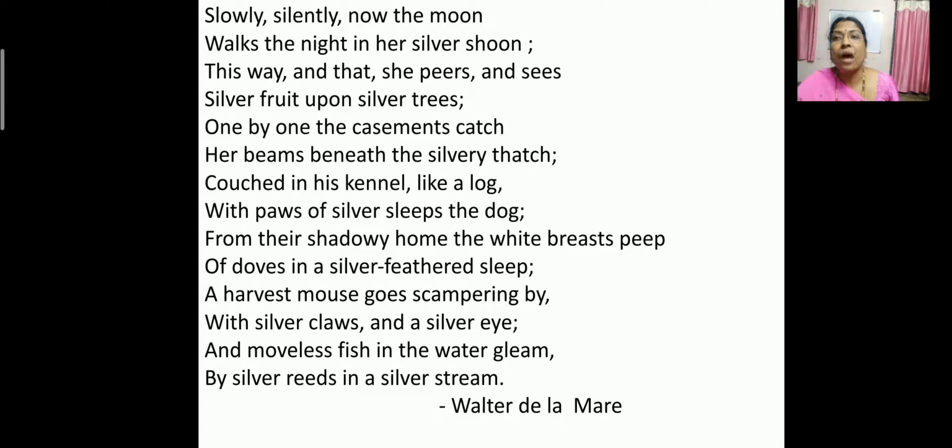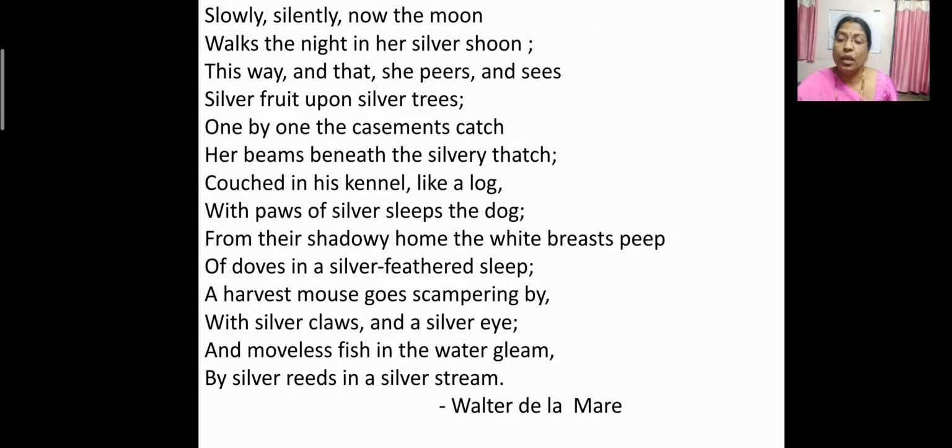Slowly, silently, now the moon walks the night in her silver shoon. This way and that she peers and sees silver fruit upon silver trees. One by one the casements catch her beams beneath the silvery thatch. Couched in his kennel like a log, with paws of silver sleeps the dog. From their shadowy home the white breasts peep of doves in a silver feathered sleep. A harvest mouse goes scampering by, with silver claws and a silver eye. And moveless fish in the water gleam, by silver reeds in a silver stream.